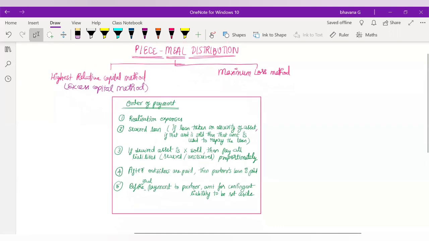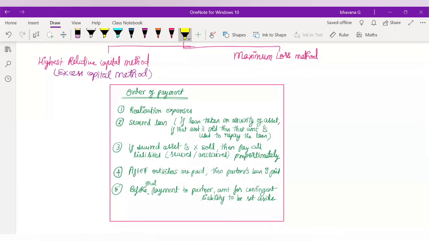In a piecemeal distribution you have something known as the order of payment, and in this order only you have to make the payment. You will sell an asset and realize some cash, as we read in the first class. In piecemeal distribution, all your assets are not sold at the same time. They are sold one by one, and as your assets are sold, you pay off your liabilities. This is the concept of piecemeal distribution.